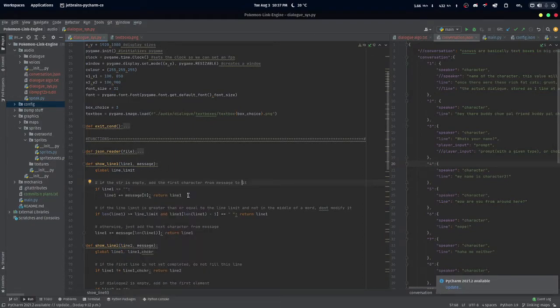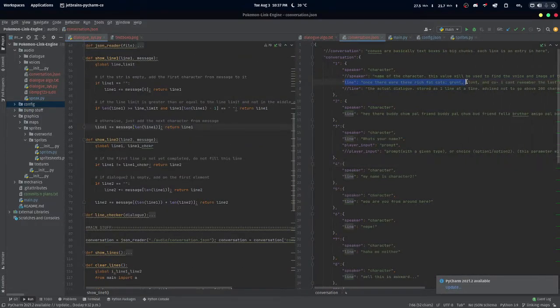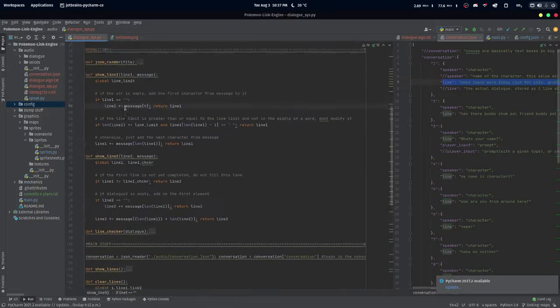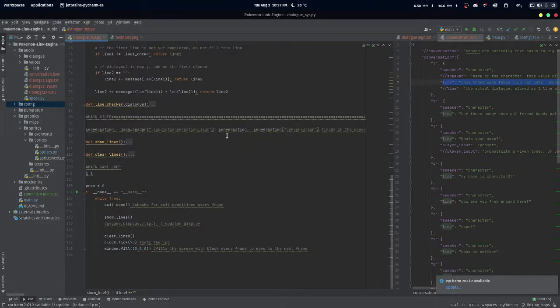So it checks if the first line is an empty string. If it is, then take the first index of the message variable, which is pretty much this line over here, right? It takes this as the message variable, and it's like, okay, if the first line is an empty string, then just take the first index and add it onto line 1, and then that's that, right? And then it just goes on and repeats to the next loop, right?